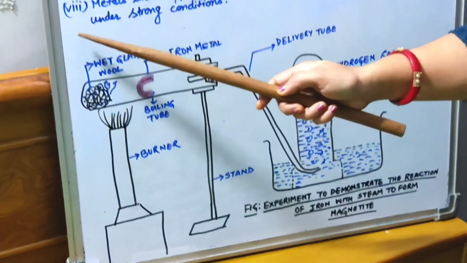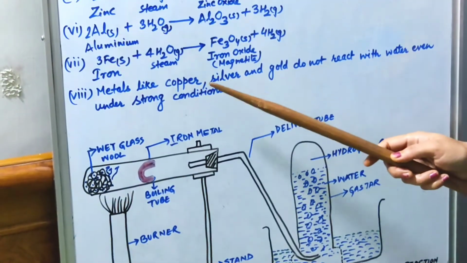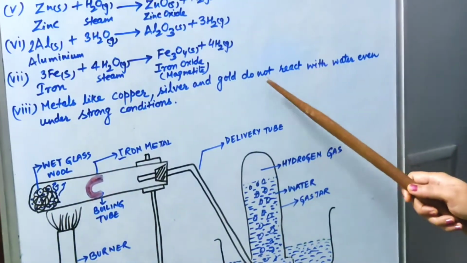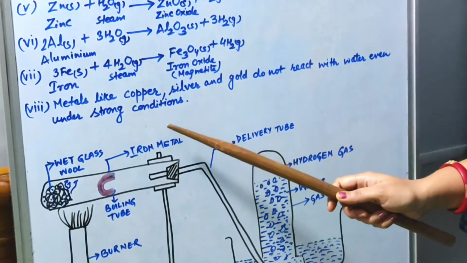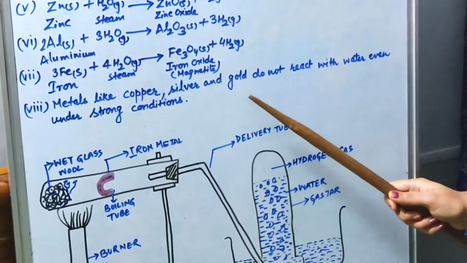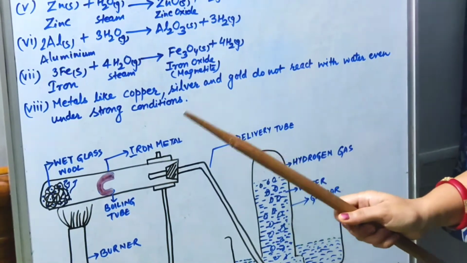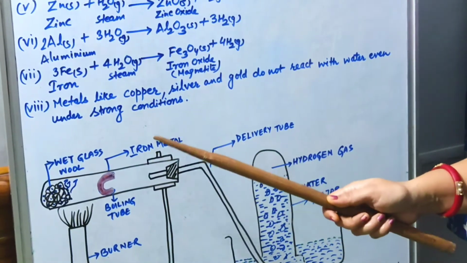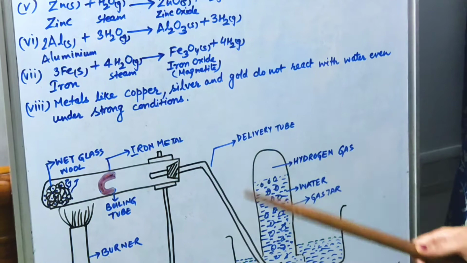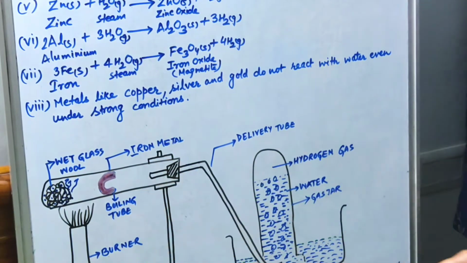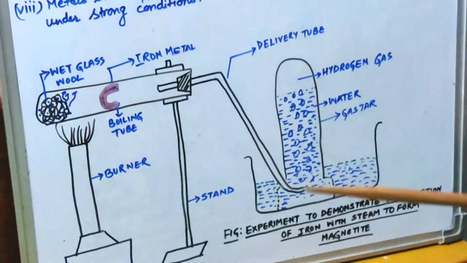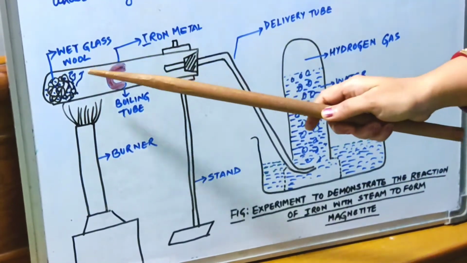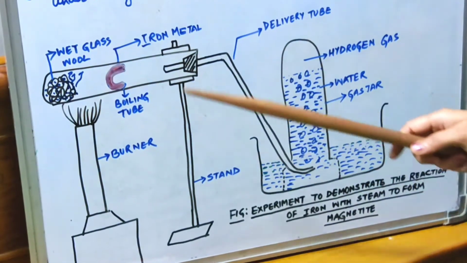The last point which I have mentioned is that metals like copper, silver and gold do not react with water even under strong conditions because they are nearly noble metals, and that's why they have no tendency to react with oxygen as well as with water. Now try to focus on this figure. This figure is an experiment to demonstrate the reaction of iron with steam, to form magnetite.